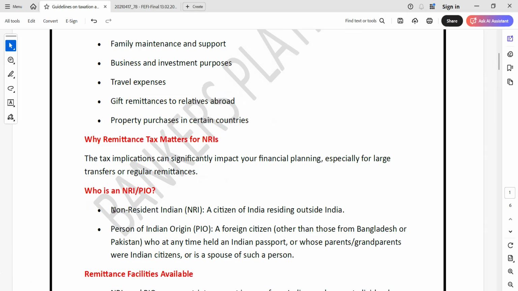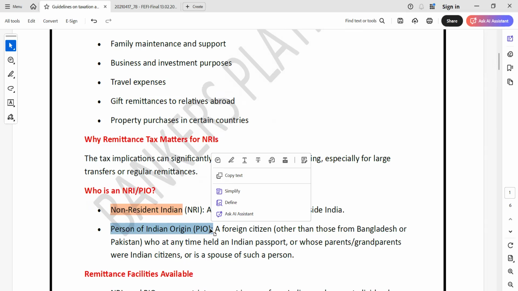PIO is a person of Indian origin: a foreign citizen, other than those from Bangladesh or Pakistan, who at any time held an Indian passport, or whose parents or grandparents were Indian citizens, or who is a spouse of such a person. They will be called PIO, person of Indian origin.